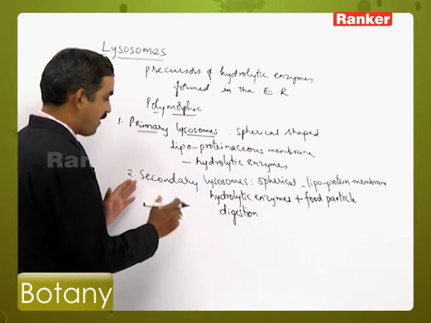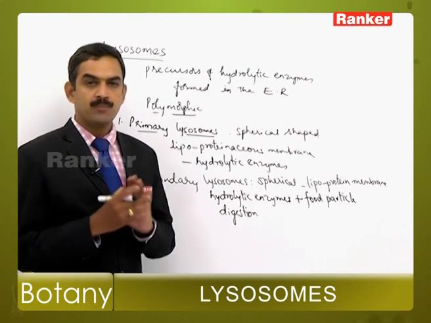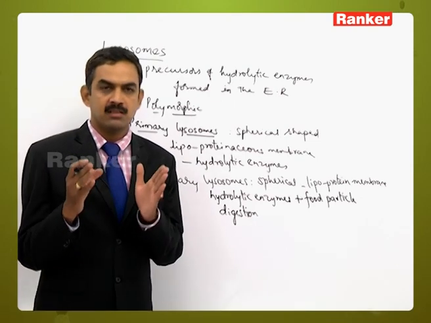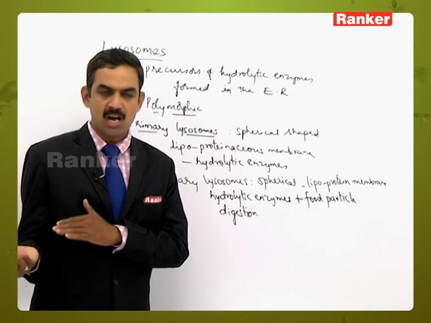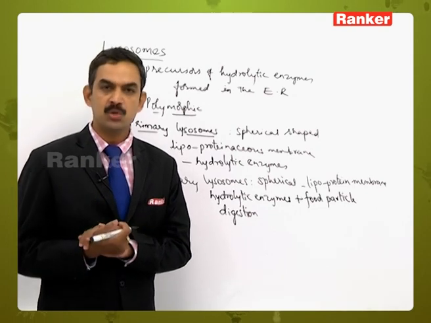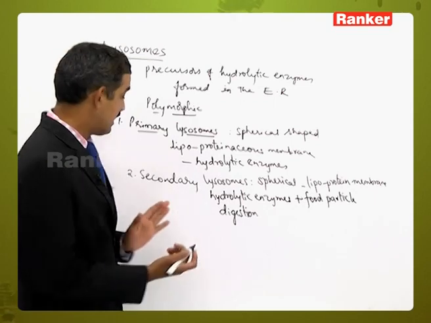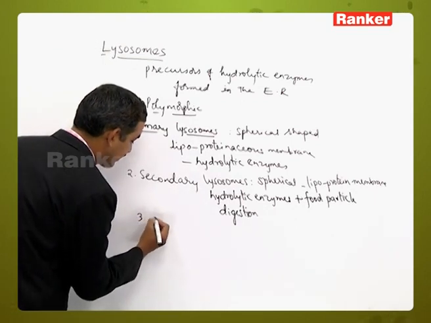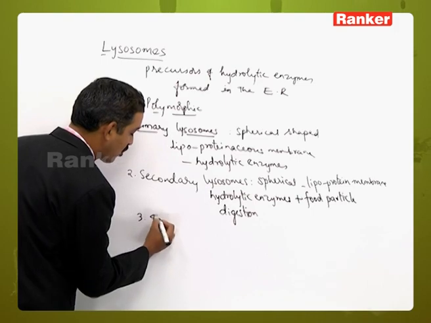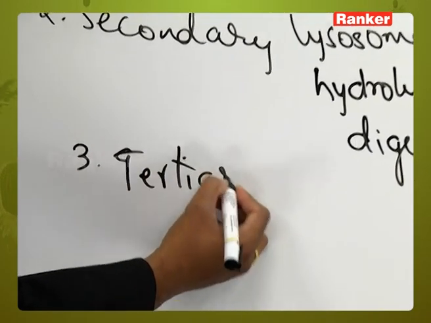Then after digestion, the digested material will be released outside, and that will be used for the new cell components or the new cells.